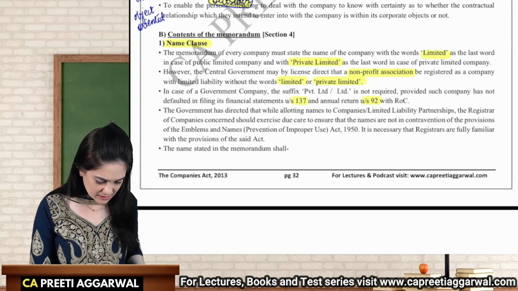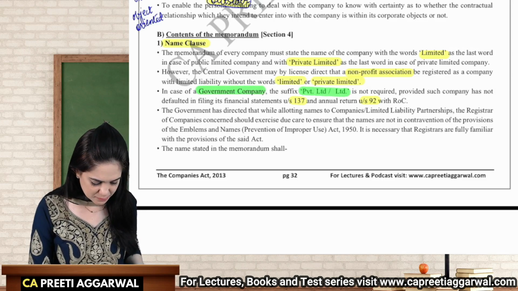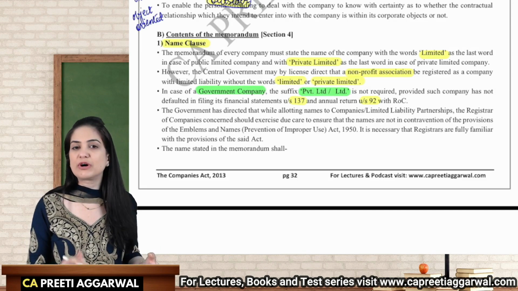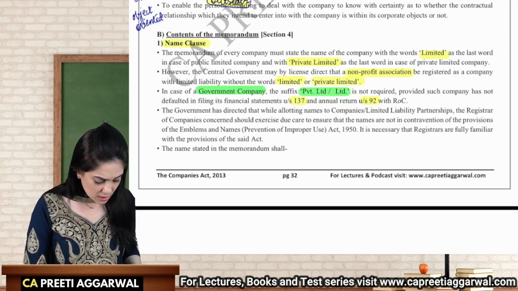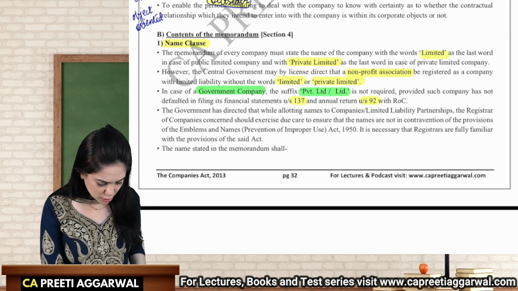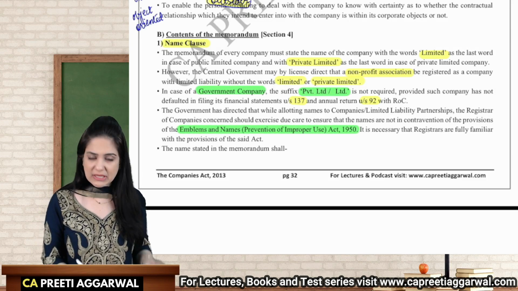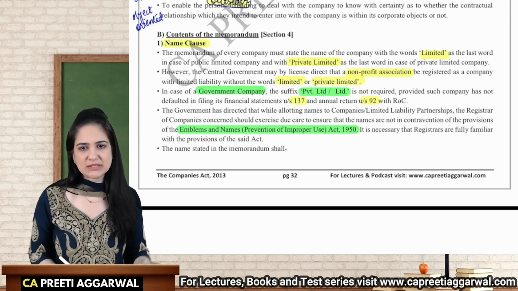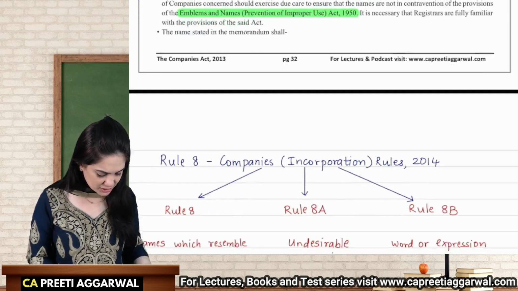Government company, yes, you can also claim exemption from writing the suffix limited or private limited, provided you have filed the financial statements and annual returns properly with ROC. Okay, the names should not be against the Emblems and Names Prevention of Improper Use Act 1950. This is something which you have to write in your answer, so it is a keyword. The name which is mentioned in the memorandum shall.